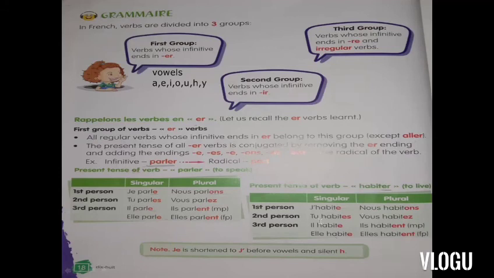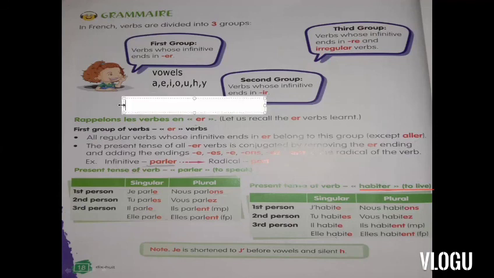See now, this is another verb which is habiter, to live. Habiter is to live. And now see, H is a vowel, and only with je we will make it j apostrophe before vowels.